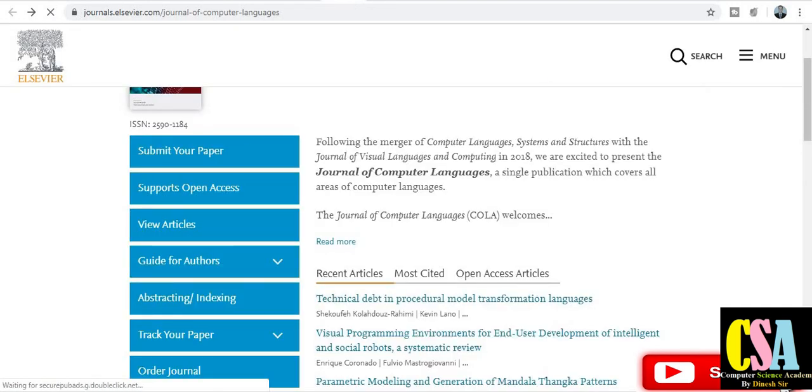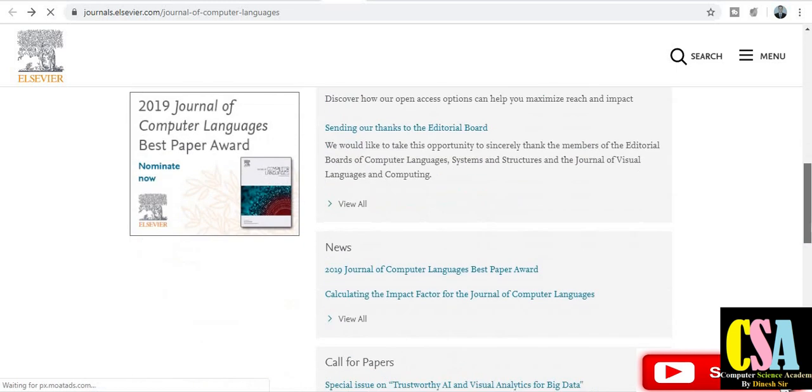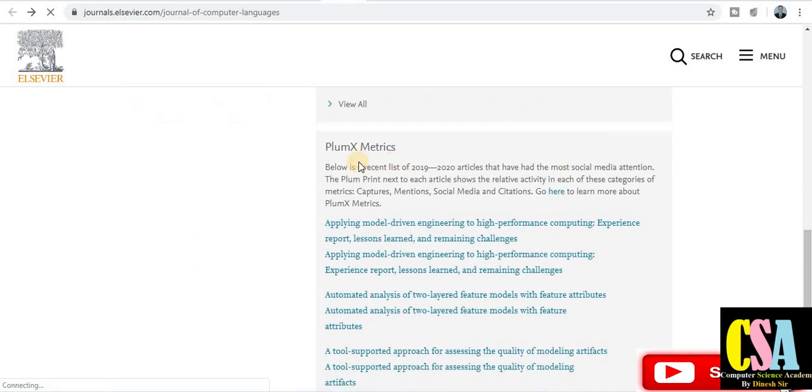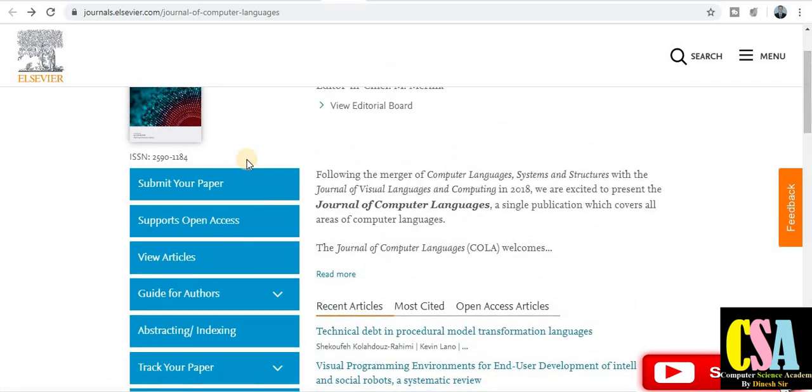This is also a very good journal, and this is about the journal indexing and all the other things: call for papers, issues, submit paper, open access, view article, track your paper. Everything is mentioned.